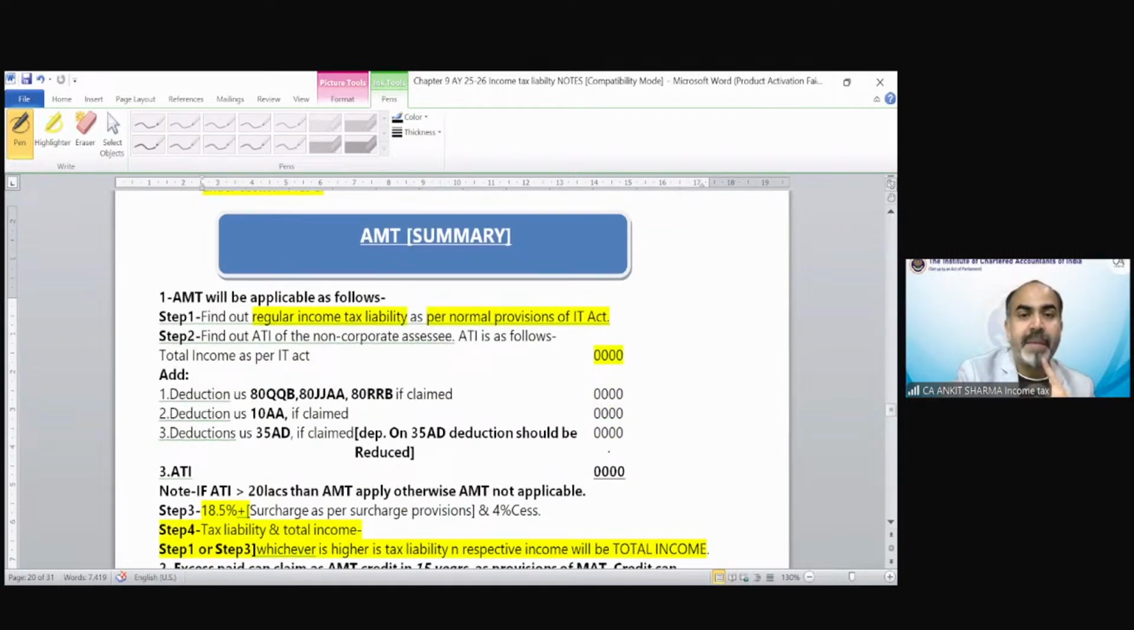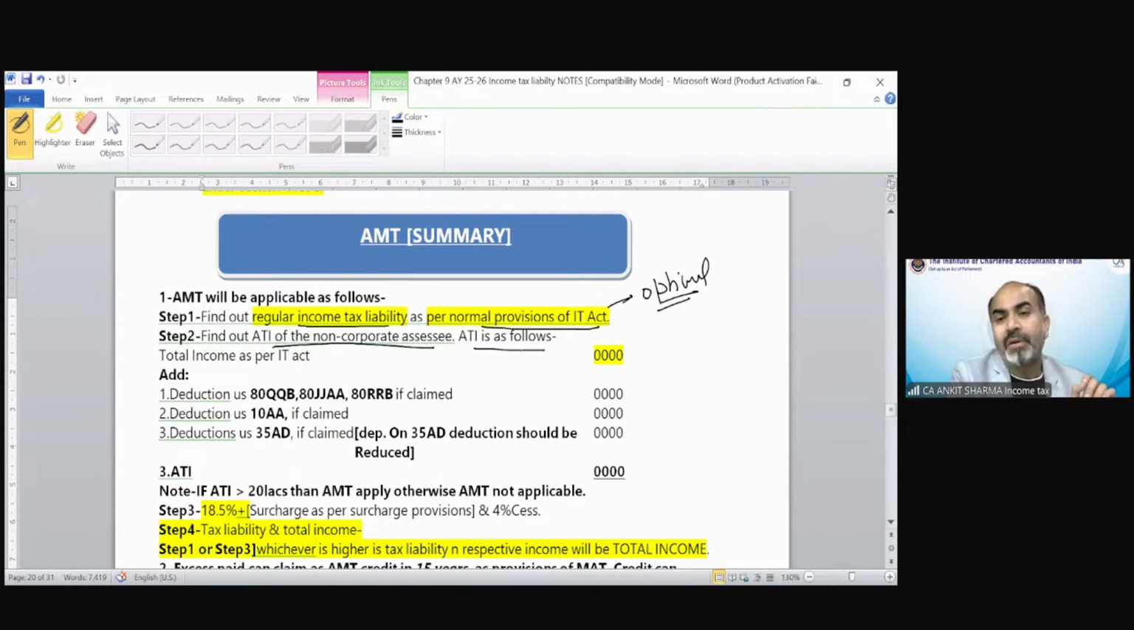So AMT will be applicable as follows. Find out regular income tax liability as per normal provisions of the income tax. That means as under the optional tax scheme, because if it's the default tax regime, AMT is not applicable. So first of all, you have to calculate your normal income tax liability and your normal total income under the optional tax regime. Clear? Then find out the ATI of the non-corporate assessee.